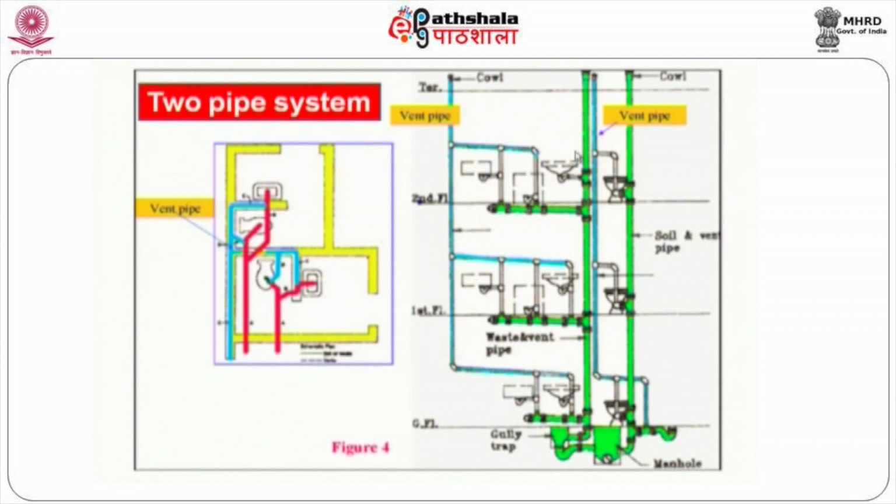In the two pipe system there are two pipes. One pipe is called the soil pipe and another pipe is called the waste pipe. For each pipe there is a vent arrangement. So totally there are four vertical pipes: 1, 2, 3, 4 vertical pipes are provided. The detailed arrangements we can see here. The vent pipes are shown in blue color and the waste pipes are shown in red color.